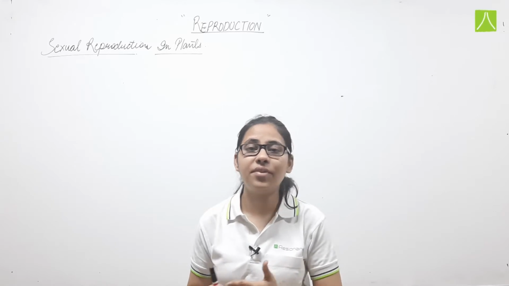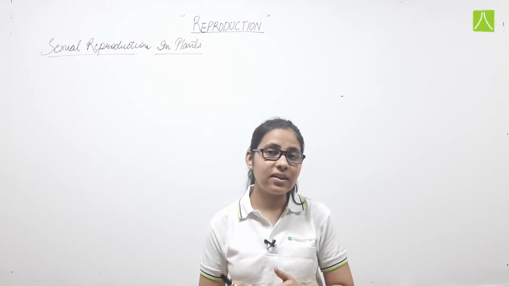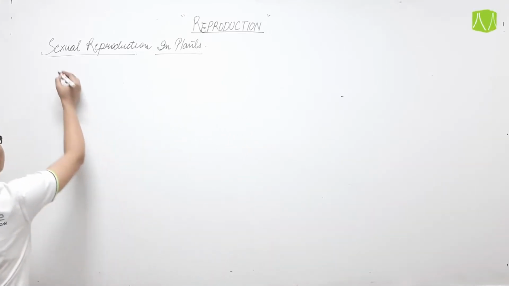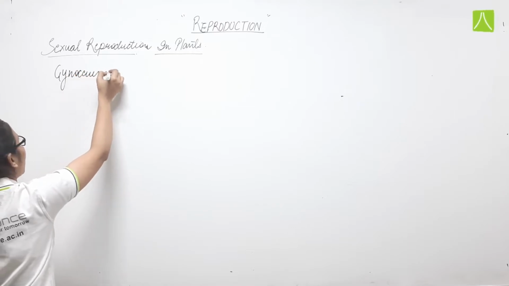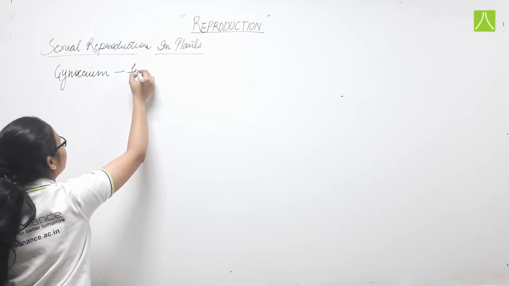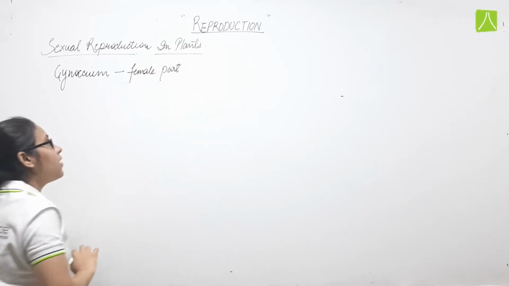What is the process of female gamete formation? What are the events that occur during the formation of female gamete? So let's continue with the topic, sexual reproduction in plants. We know that gynoecium is the female part of the flower.